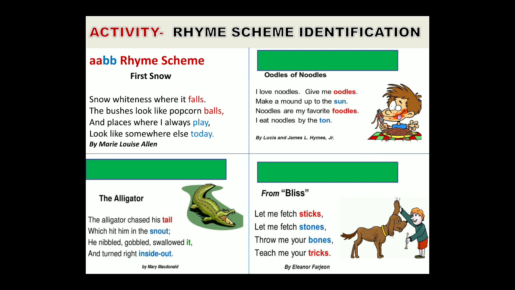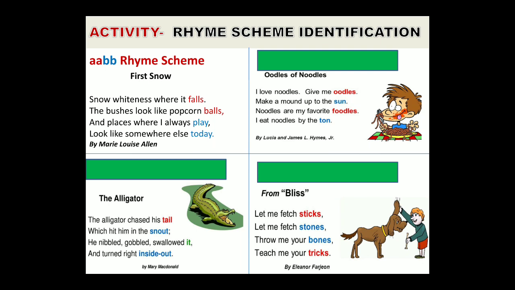Now come to our next stanza. Oodles and noodles. I love noodles, give me oodles, make a mound up to the sun. Noodles are my favorite foodles, I eat noodles by the ton. Here you can see we have to find the rhyming words first. So the rhyming words in this stanza, taken from the poem Oodles of Noodles, are oodles, foodles, sun, ton.